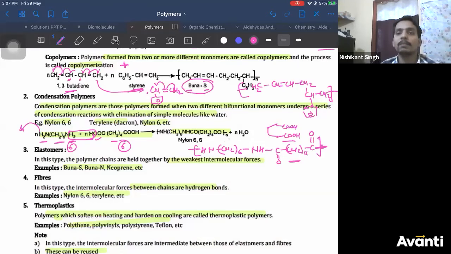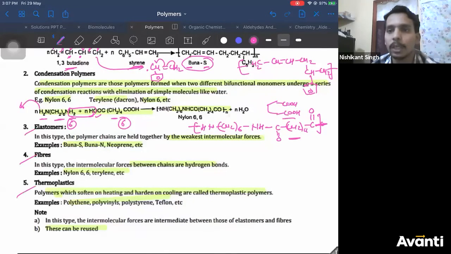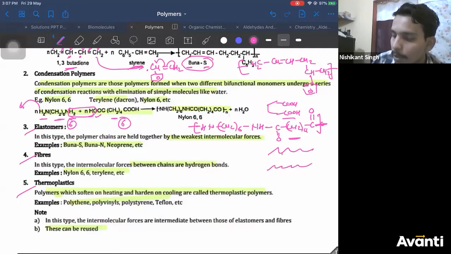Now, this third classification is the classification of polymers based on the force of attraction. I have classified them as elastomers, fibers, thermoplastics, and thermosetting. In elastomers, the force of attraction between two polymer chains is very weak.